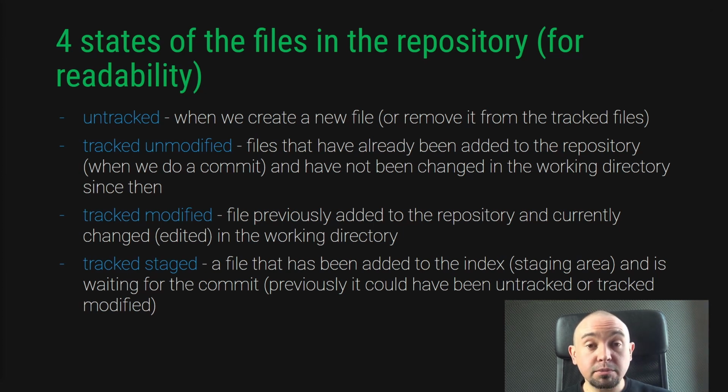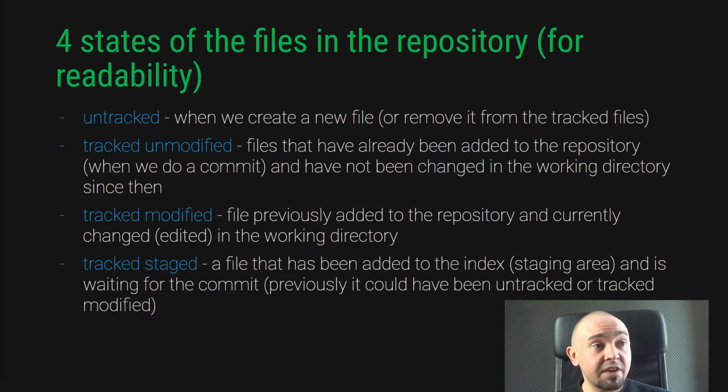Such a file, after modifying, is not automatically added to the staging area. It has only been modified in our working directory. To save the changes to this file in the next commit, we have to add it to the staging area once again. So really we are only interested in 3 file states: untracked, tracked modified, and tracked staged. Because we will only see the information about these 3 states using the git status command.